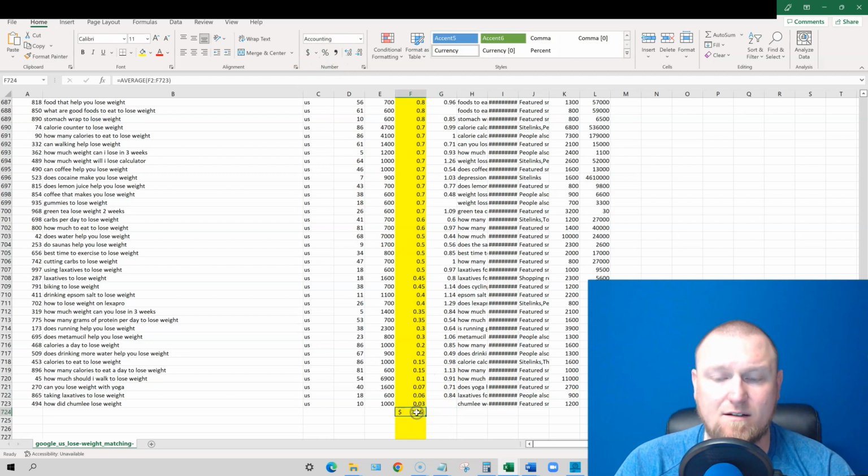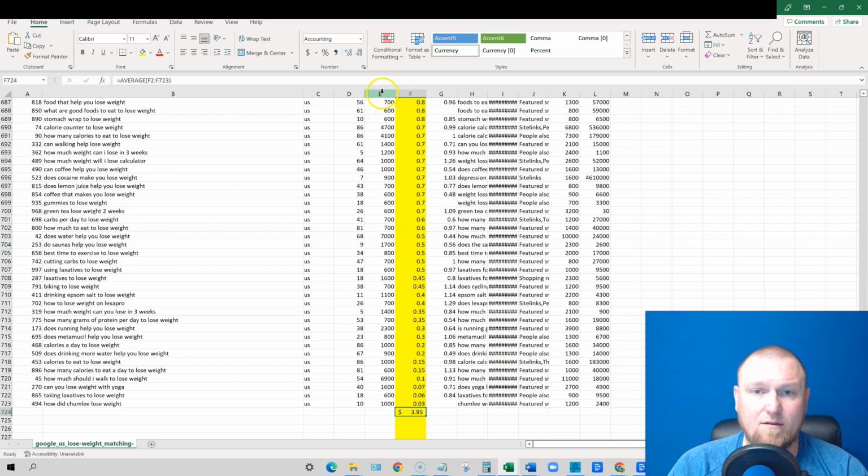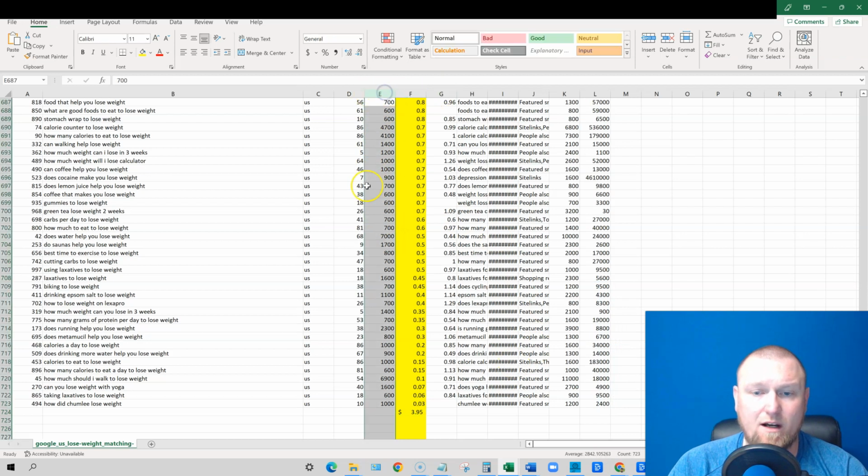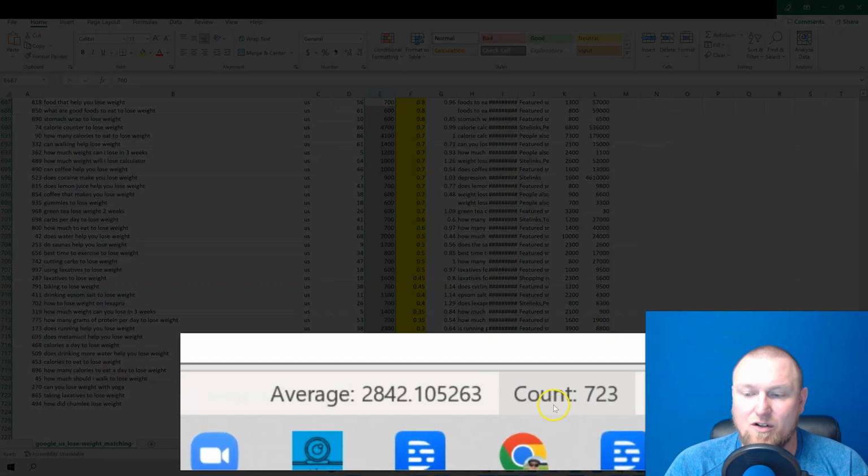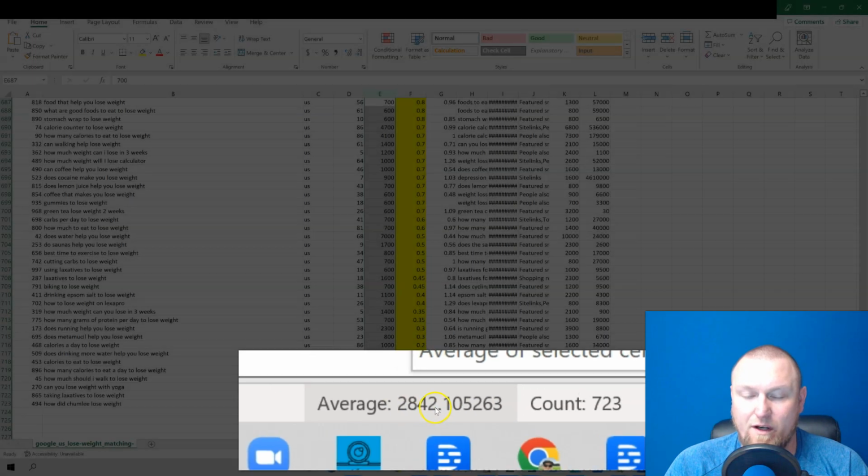$3.95 right here. Another way that you can do that is just highlight if you left click up here on the rows right here, and this isn't really going to be a crash course on how to use Excel, but I did live inside of Excel for years at one of my jobs. But if you just highlight over here, you're going to get an average right over here. It's going to say right here, there's an average, 2,842.